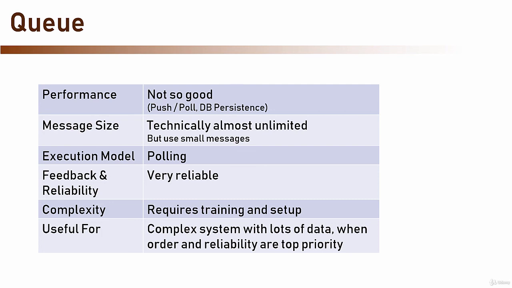Such a system is a classic example of queue-based messaging, since it takes advantage of the queue's strength, order and reliability, while not affected from its main weakness, performance.